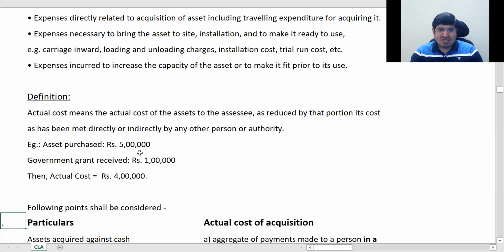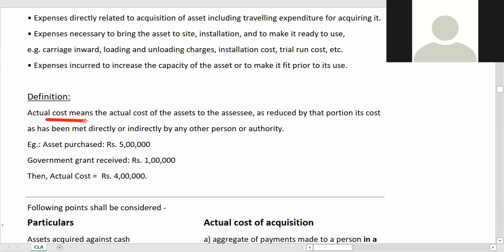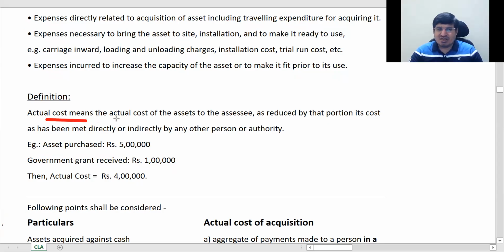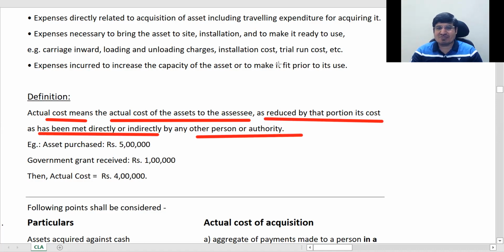ठीक है. यहाँ पे you can see this example. This is a definition. Actual cost means, this is the definition given in section 43 clause 1, actual cost means the actual cost of the assets to the assessee. It is the actual cost of the assets to the assessee as reduced by that portion of its cost that has been met directly or indirectly by any other person or authority.